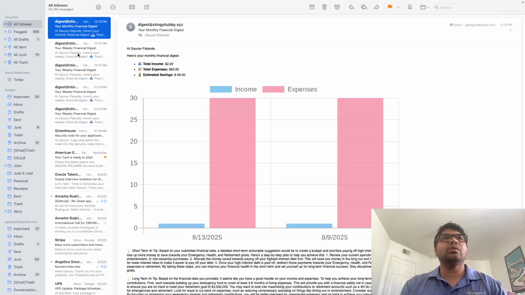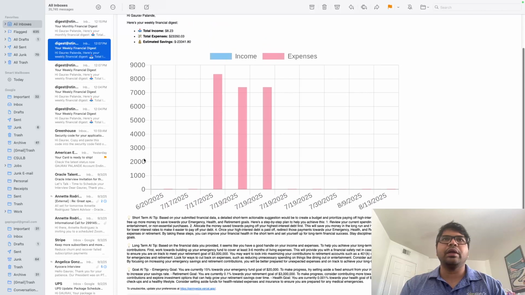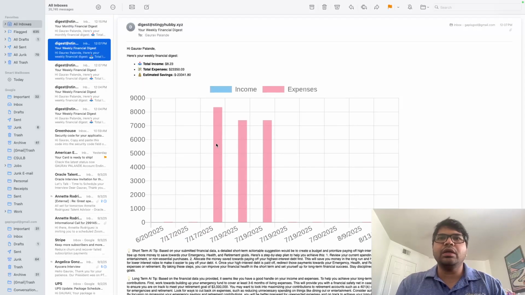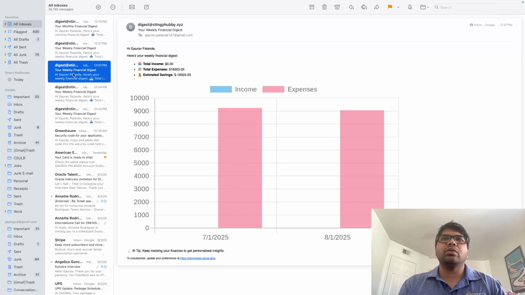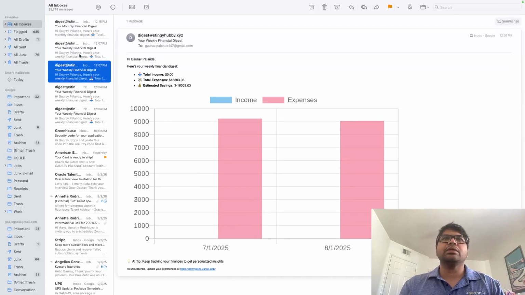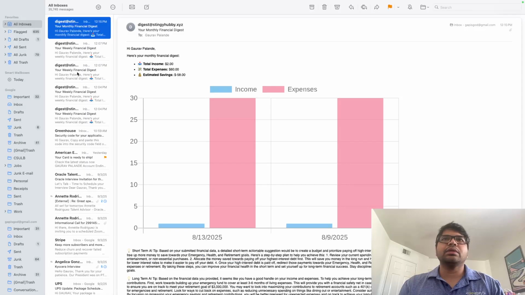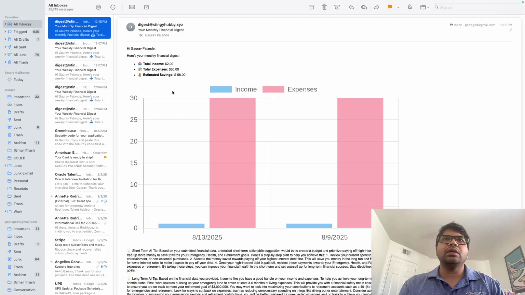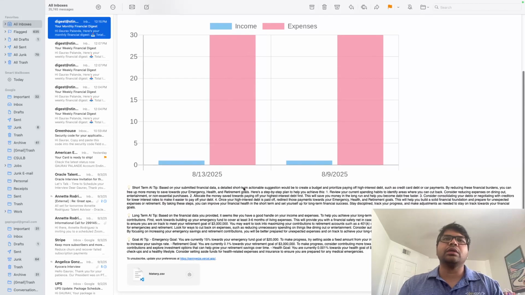I do receive 3 AI tips because it's a paid account, but in this one the history is monthly, so 8, 9 and 8, 13, while if you see in the weekly it's talking about 17, 19, 19, and these were, I think, older. So I think this is good enough for us. I like that the numbers are different here, and we are able to see the latest value that we are expecting for the paid user.